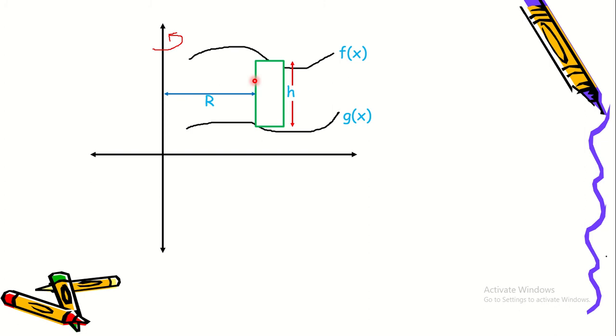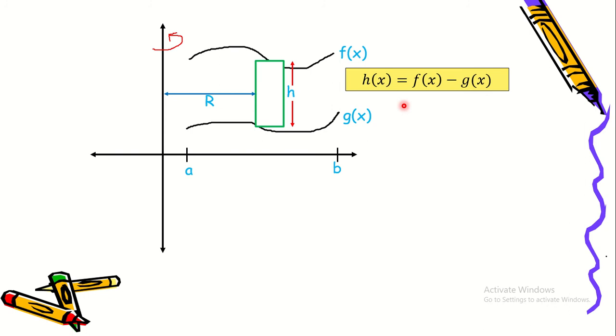The only difference in this situation is that the height is basically equal to the top function minus the bottom function. So that's h of x, or the height, is equal to f of x, the top function, minus the bottom function. So everything else is the same. So the limits of integration will still be a to b.